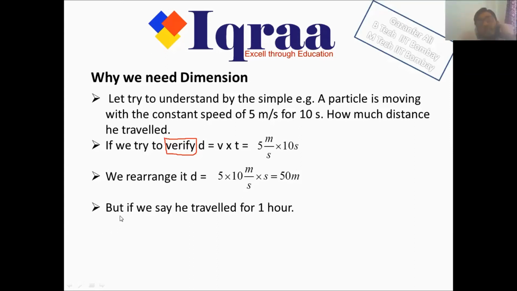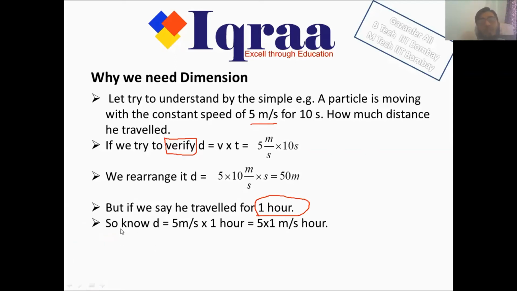But if I say that this object traveled with the speed of 5 meters per second, I am still saying 5 meters per second, but now for 1 hour. I am not giving you time in seconds, but now I am giving you time in hours. So how much distance has it traveled? Okay, let's try to do the same exercise. D is equal to 5 meters per second into 1 hour. I'll rearrange it: 5 into 1, meter per second multiplied by hour.